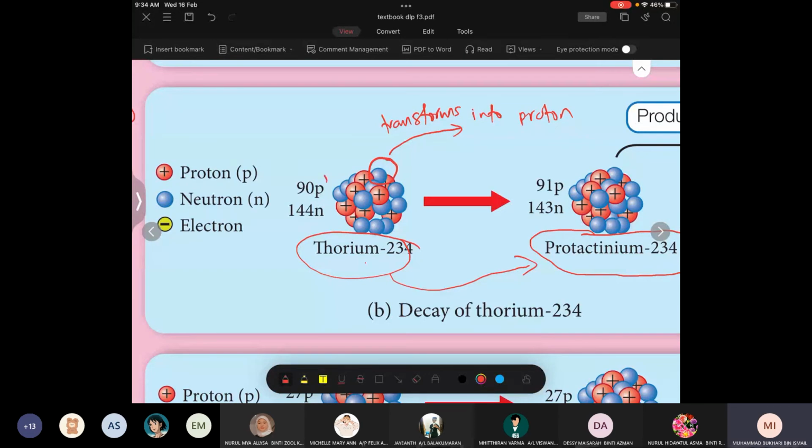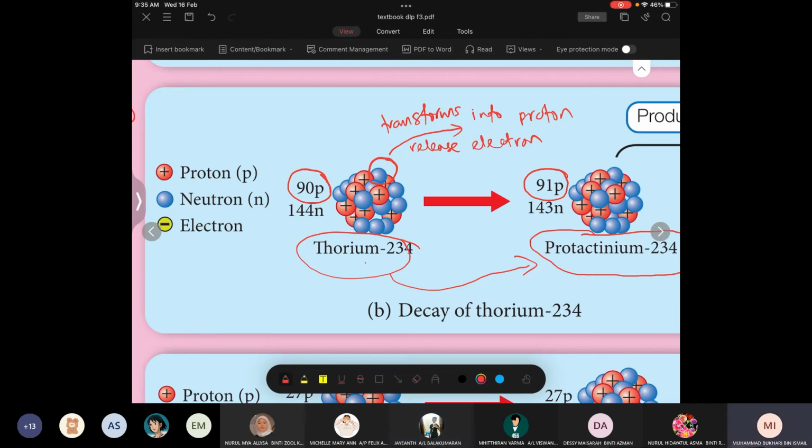So you can see there's only 90 protons here, but now it has 91 protons. So the neutron has transformed into a proton, but it will release an electron. Understand or not?